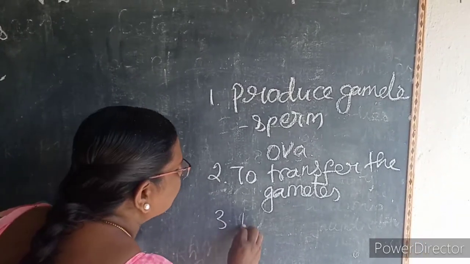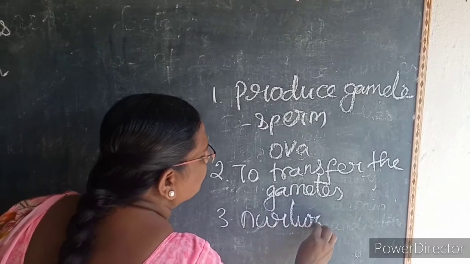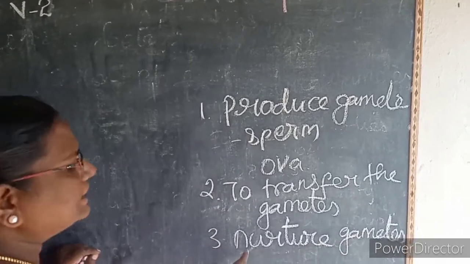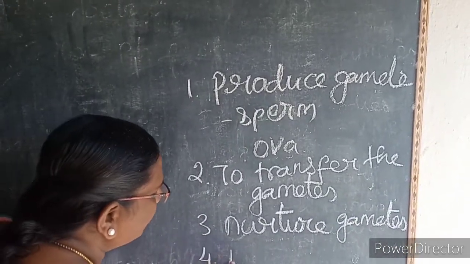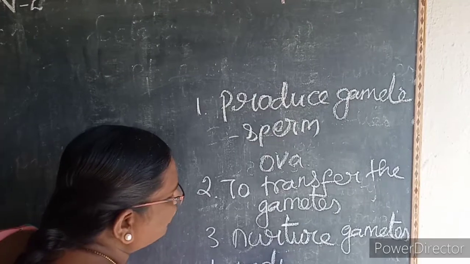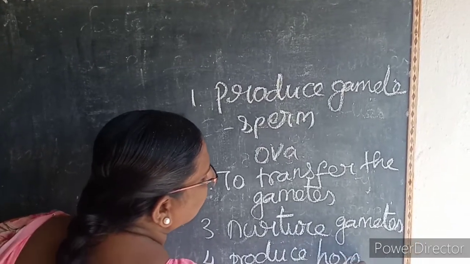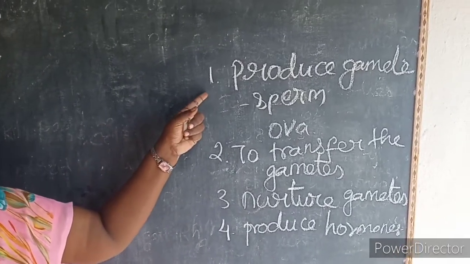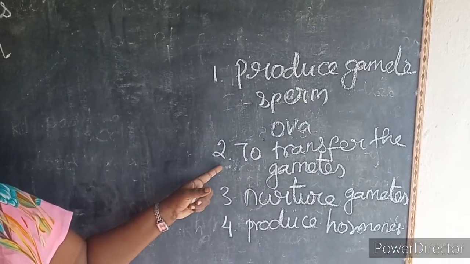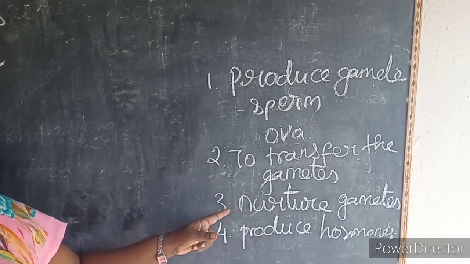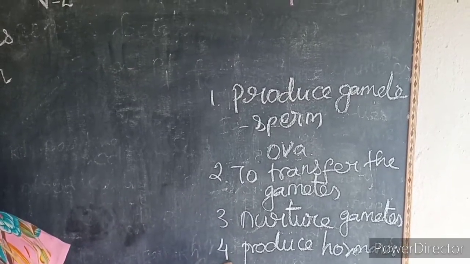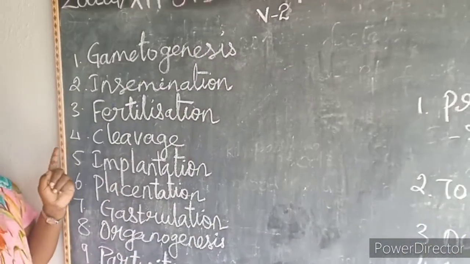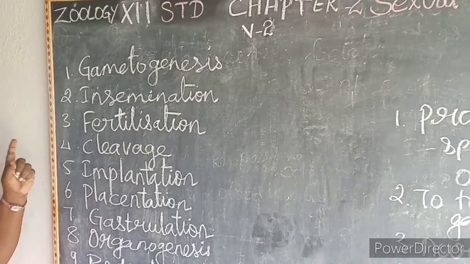Then the third one is to nurture the gametes, that is, to give nourishment to the gametes. That is called nurture. Then the fourth one is to produce the hormones. So what are the functions of the reproductive system? First, to produce the gametes. Second, to transfer the gametes. Third, to nurture the gametes. And fourth, to produce the hormones. Next we are going to learn about the important events that take place in the reproductive system.